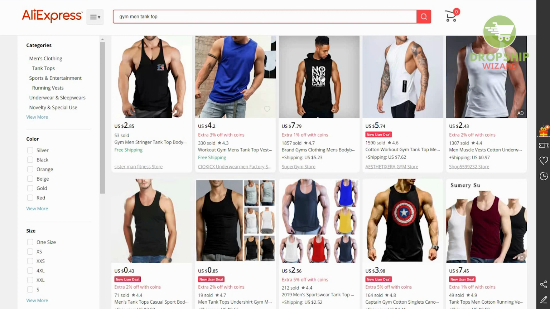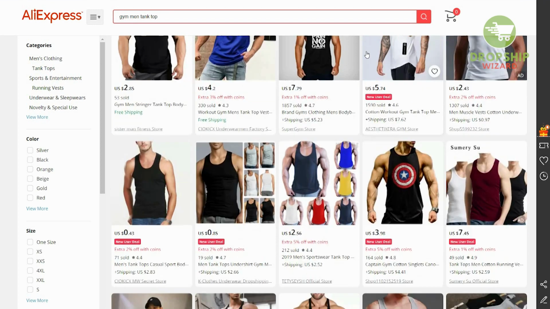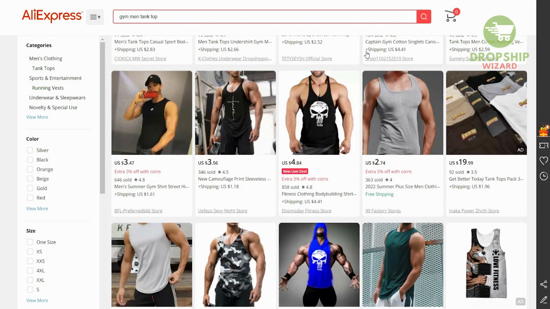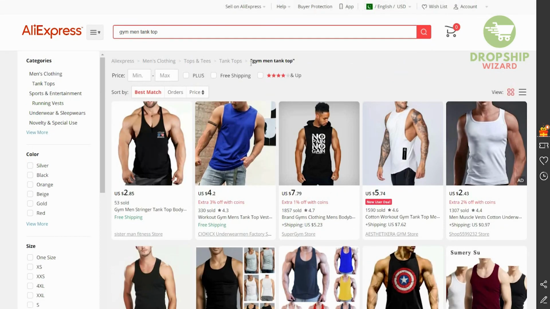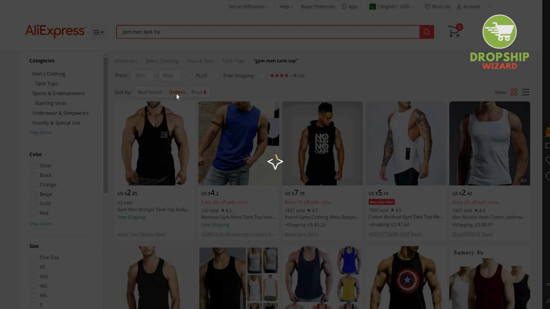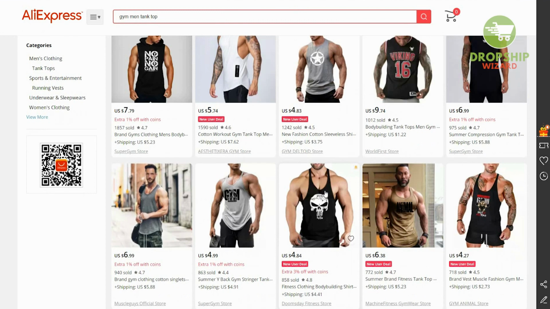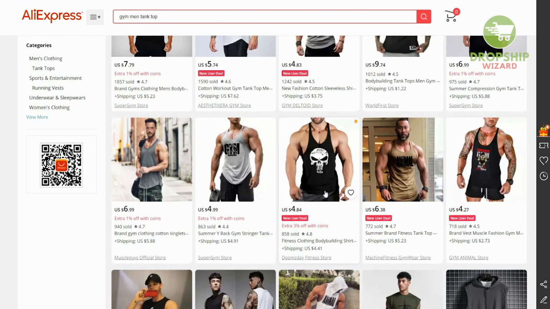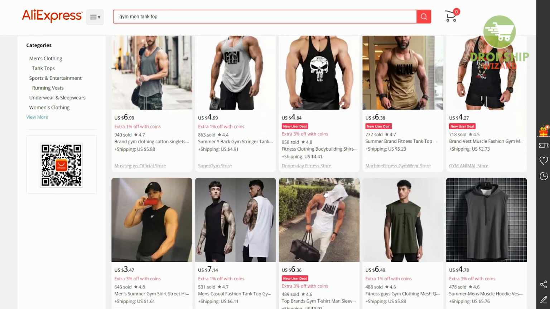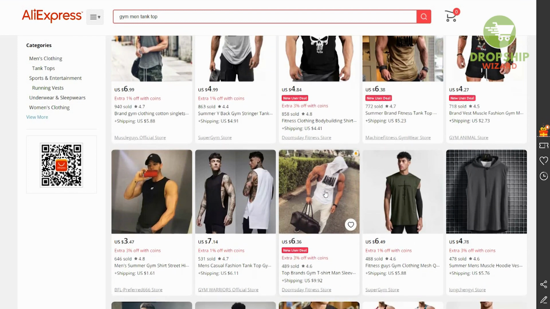For example, they have a logo over here, they have no pain, no gain. And if you scroll down, you're going to see all these amazing designs. So now what we're going to do, and this is very important for you to understand, we're going to click on order. So we want to see exactly how much interest is available. For example, this product is for $7.79 and 1,857 have been sold. This is for $5.74, 1,590 have been sold. So basically, as you scroll down, you'll see all these amazing elements over here that people are actually using, harnessing, and selling. So there's definitely a good market that's available.